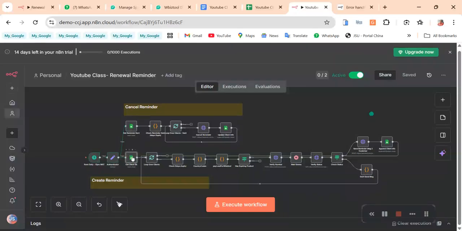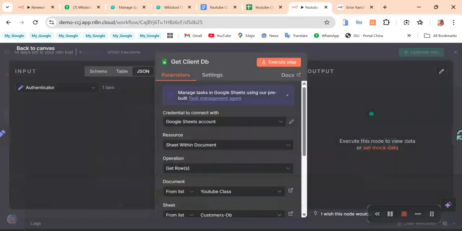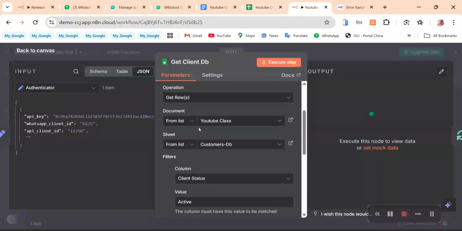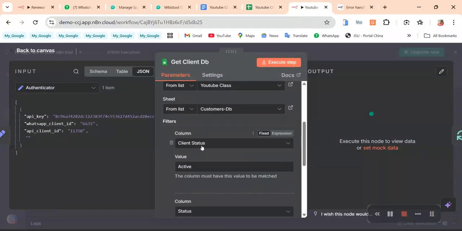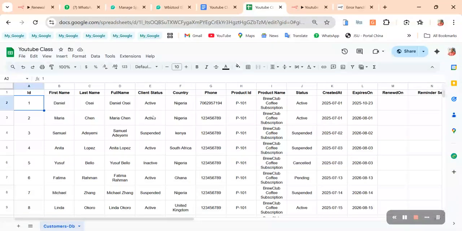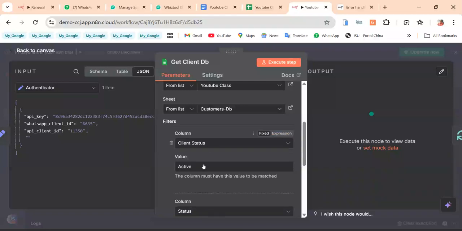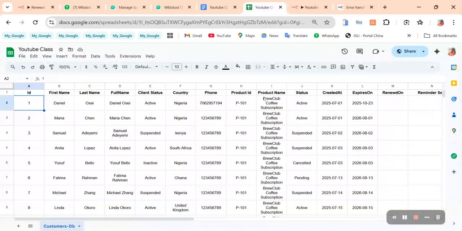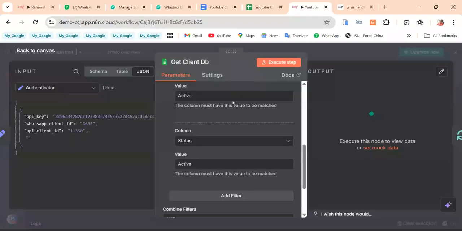So now, what does this do? This is getting the client DB, that is this. And what are we checking? We are checking the client status that is active. So if we go here, we want to get active clients, customers, and here I also want to know that their product is also active. So if we come here, their product, we want to know that the product is active. We don't want to send it to suspended or cancelled customers. So we get that.